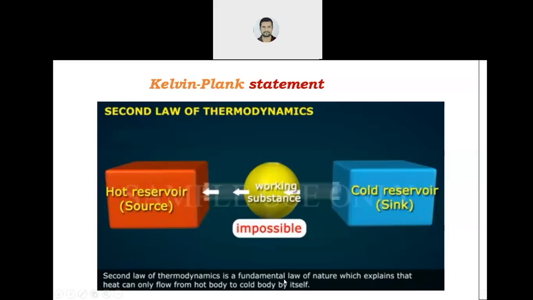Now, second law of thermodynamics is a fundamental law of nature. Note down this important thing. Second thing, it explains that heat can transfer from hot body to cold body by itself. In the reverse direction, means for heat transfer from cold body to hot body, it requires some external work or something. Okay, it is impossible by itself. It requires some external agent. How? I will tell you.